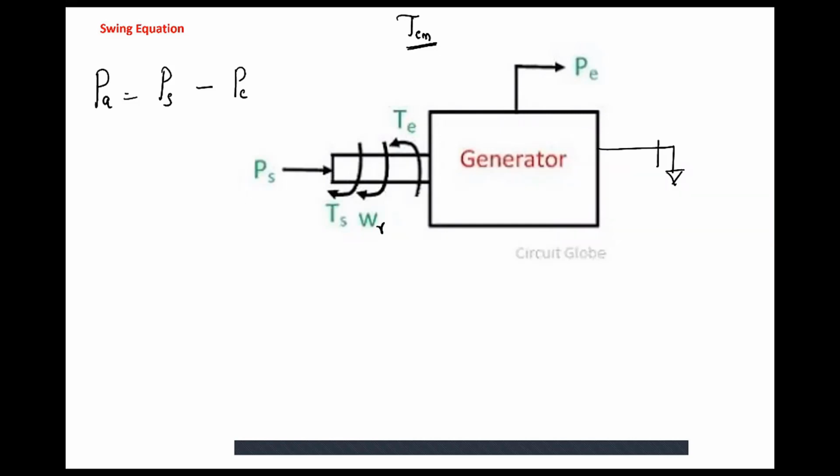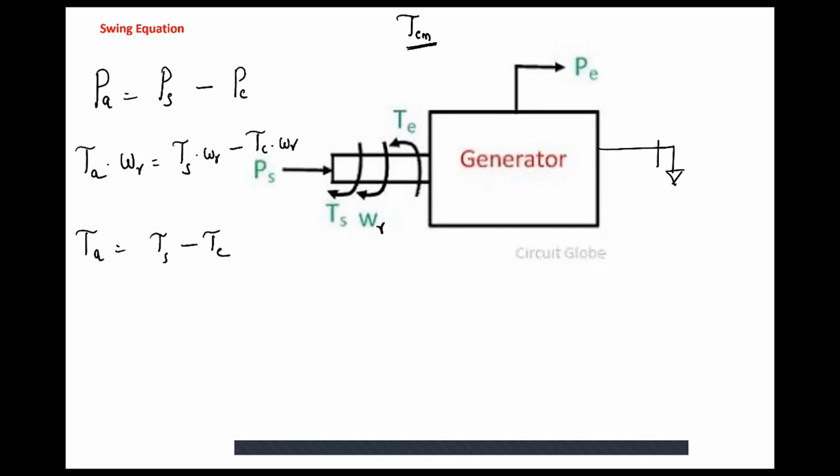Understand? Now, PA I can write as tau A, the accelerating torque, times angular velocity. I'm writing this as shaft torque times angular velocity minus electrical torque times angular velocity. Why? Because the rotor is rotating with angular velocity omega, which is constant. So tau A equals shaft torque minus electromagnetic torque, the net accelerating torque acting on this.